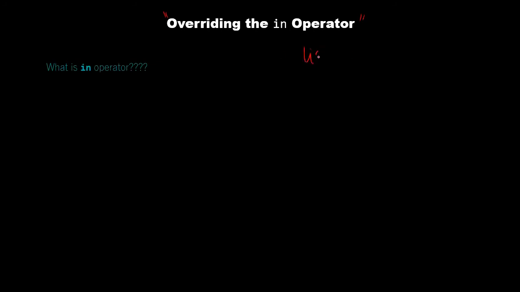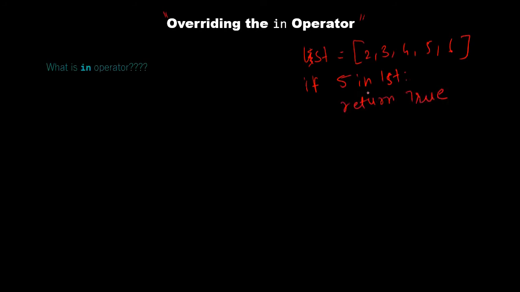Let's say we have a list 2 3 4 5 6, and we want to check if 5 in list, then return true. So here we have used the in operator. The in operator is used to check whether it contains something or not.